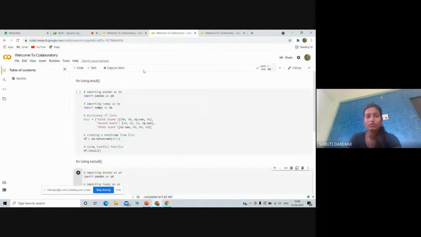For using the isnull function, I have imported pandas as pd, and I have stored here my dictionary of lists: first score, second score, and third score, and the data frame is using df dot isnull function. Now I will run this code.